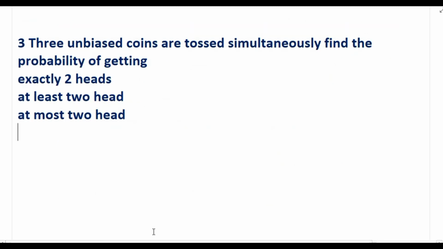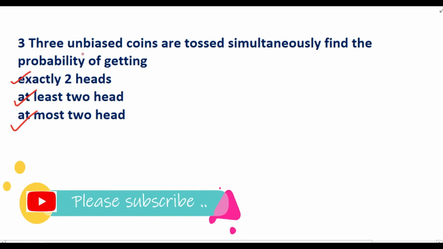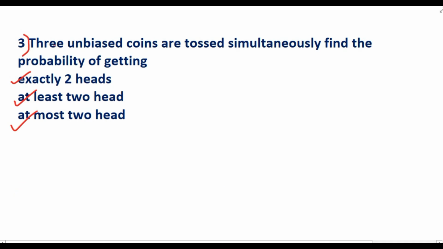So now the next question. 3 unbiased coins are tossed simultaneously. Find the probability of getting exactly 2 head, at least 2 head, at most 2 head. Here, in the first problem we tossed one coin, in the second problem we tossed 2 coins, and in the third problem we are tossing 3 coins. Now what is the probability of getting exactly 2 head, at least 2 head and at most 2 head?